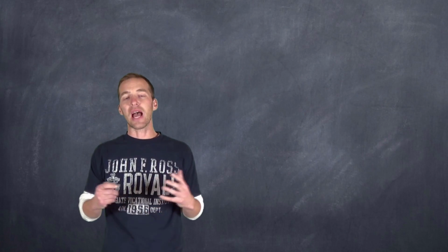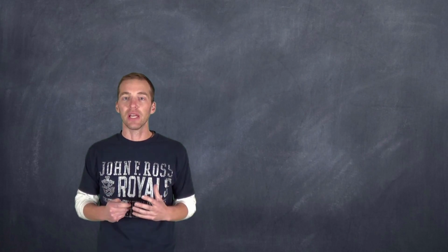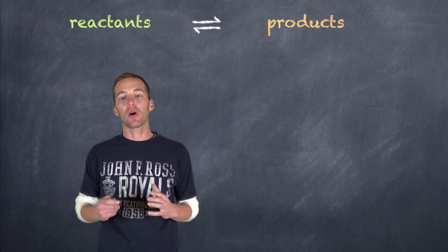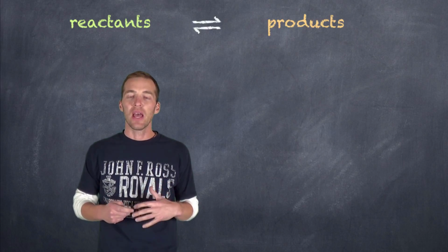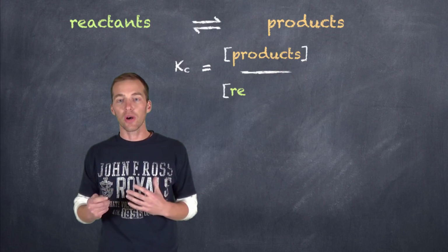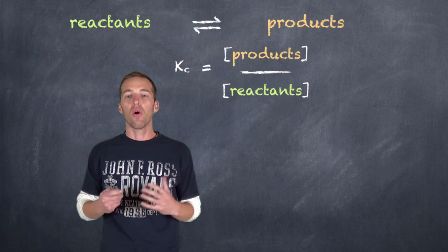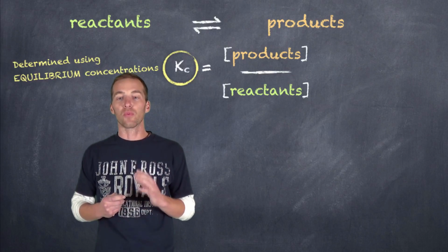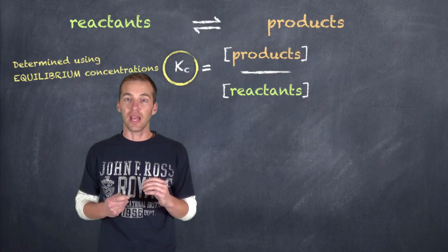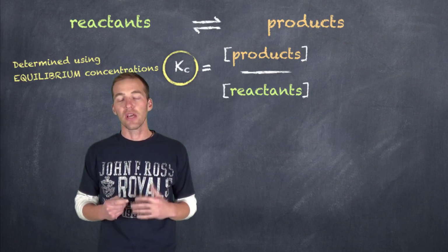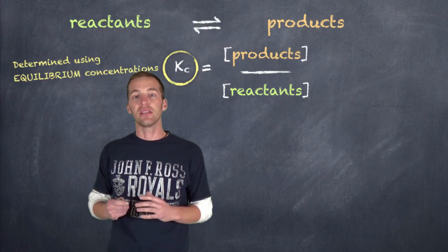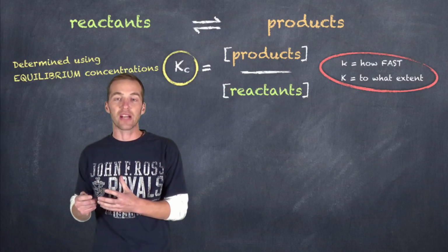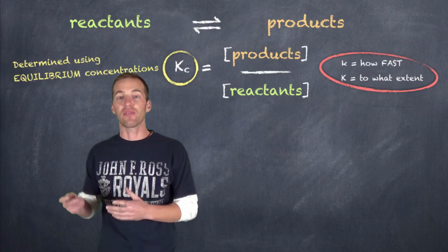Let's take a look at this process and how we're going to use it quantitatively. Quantitatively, we have something called the equilibrium constant, which is represented by a capital K. This constant is determined by taking the concentration of the products over the concentration of the reactants at a specific temperature. The rate constant, which is also K, and the equilibrium constant are two different things. The rate constant is a lowercase k, and the equilibrium constant is an uppercase K. The rate constant tells us how fast the reaction is proceeding, so a higher k means that we have a faster reaction.